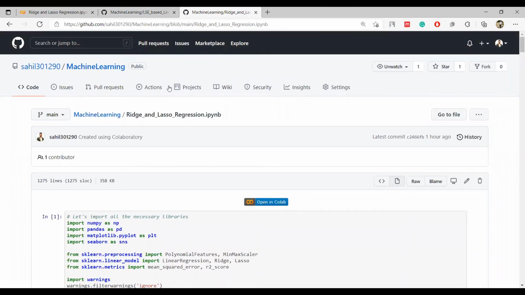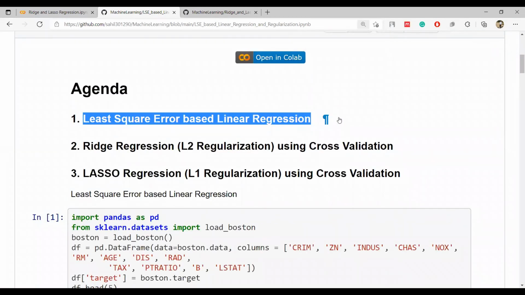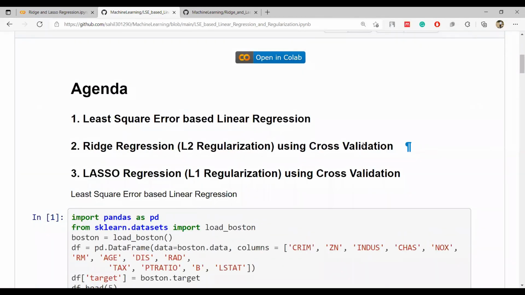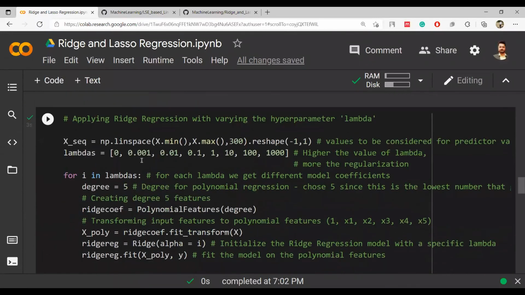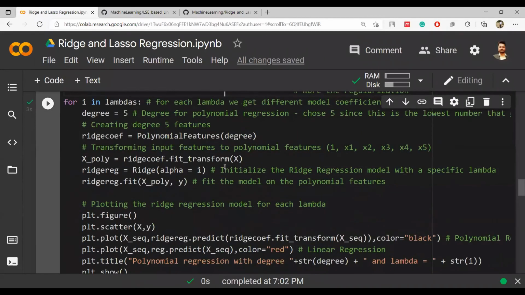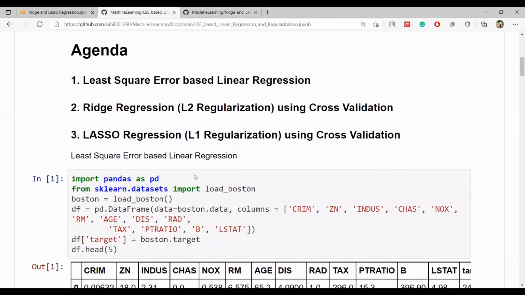Now coming to the cross validation part, we have covered the first thing. The first point has been covered in the last lab, but now I am going to quickly cover the cross validation for Ridge and Lasso. We have done kind of a cross validation here also because we were using multiple lambda values, but this was a different method. Now this inbuilt function will be used in this case.